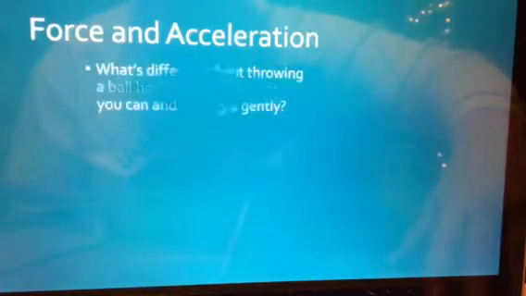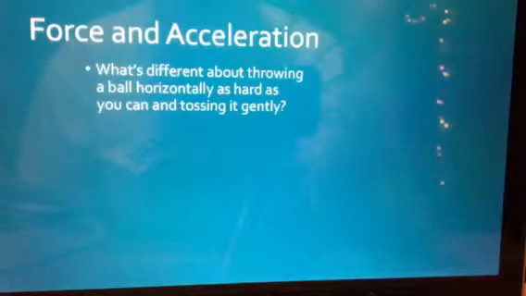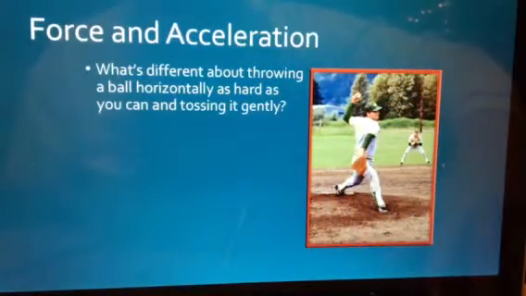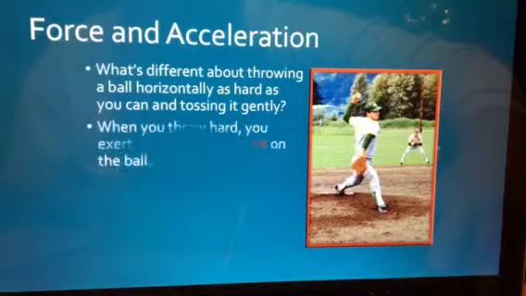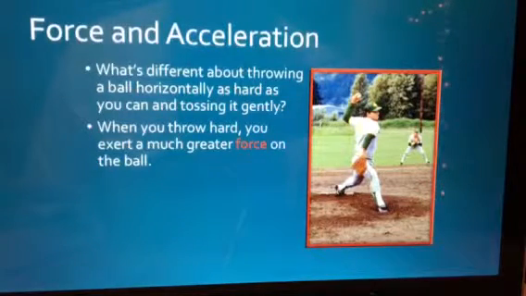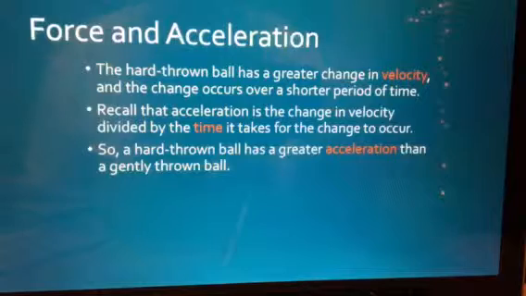Okay, force and acceleration. So what's the difference between throwing a ball horizontally as hard as you can and tossing it gently? Well, when you throw a ball, such as in baseball or softball, you are trying to throw it as hard as you can, and you throw with a greater force. And because you're throwing with a greater force, it will have a greater acceleration. If you throw with less force, it'll have less acceleration.